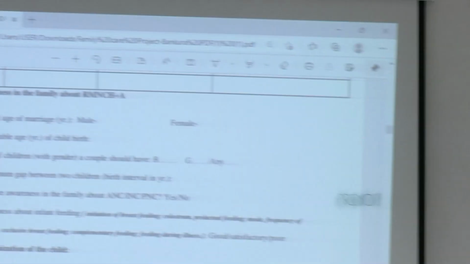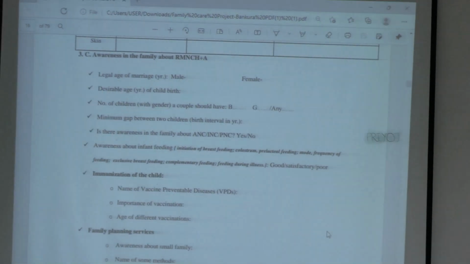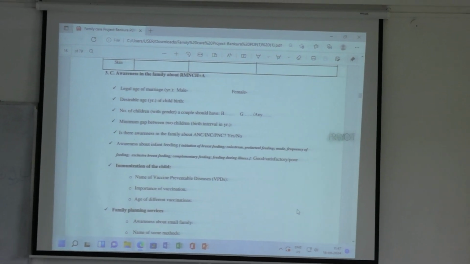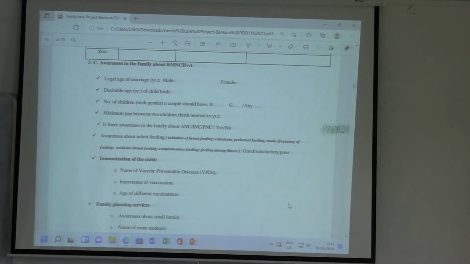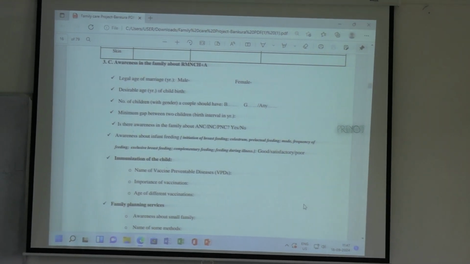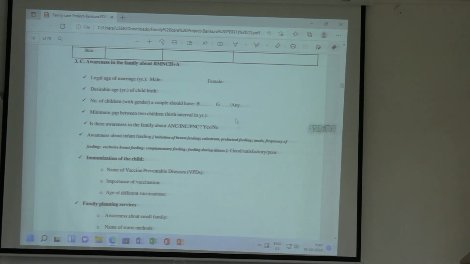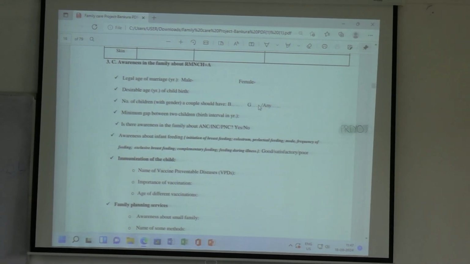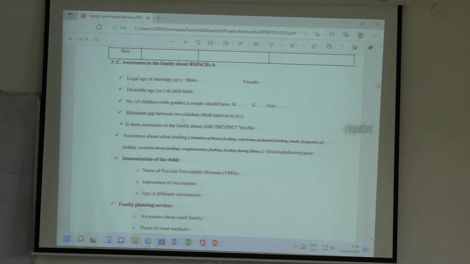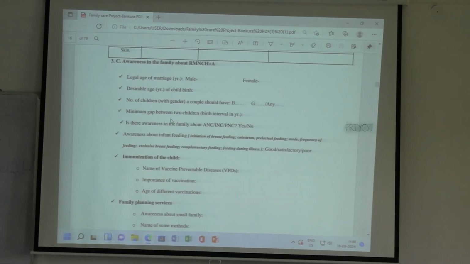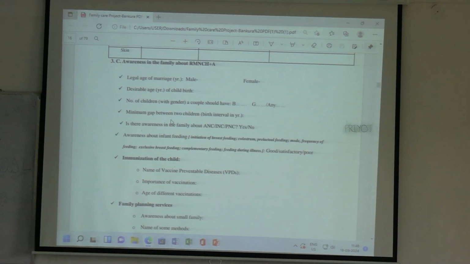Desirable age of childbirth. What is the desirable age of childbirth? They might say something, you have to write that. Whatever they are telling, you have to write. Not the actual answers, you have to write what they are answering. Number of children with gender a couple should have. Okay. Then minimum gap between the two children. We are just trying to know what they are aware about, what their thoughts on it are.